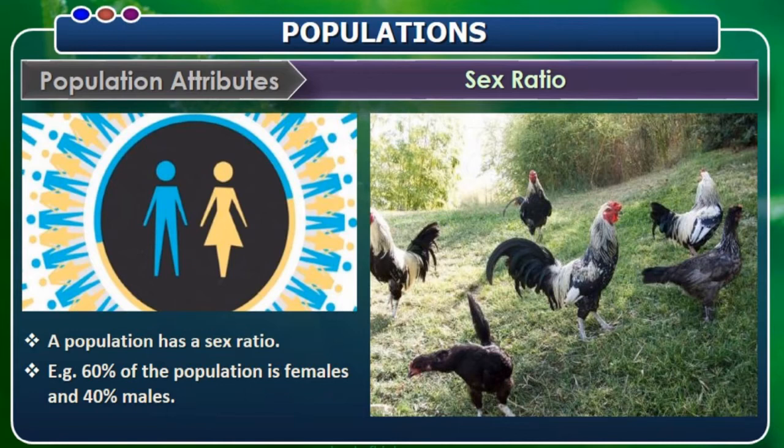But when we consider a population as per the sex ratio, it also differs. Here a population has a sex ratio. For example, 60% of the population is female and 40% is male. But in one study it has been said that there were 933 females per 1,000 males in our country in 2001, but in animals the ratio is equal.